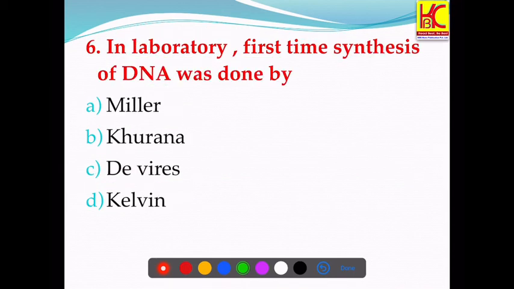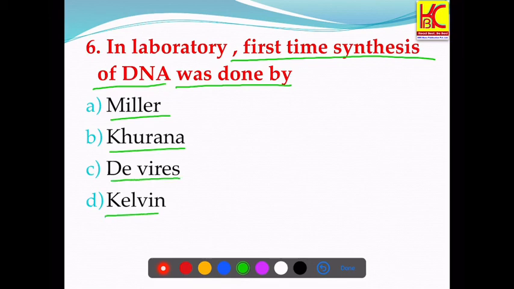Question number 6. In laboratory, first time synthesis of DNA was done by whom? The options are Miller, Khurana, De Vries, Kelvin. So DNA is what? Genetic material of human beings and all the creatures present on the earth. It can be DNA or RNA. So here we will discuss the DNA.